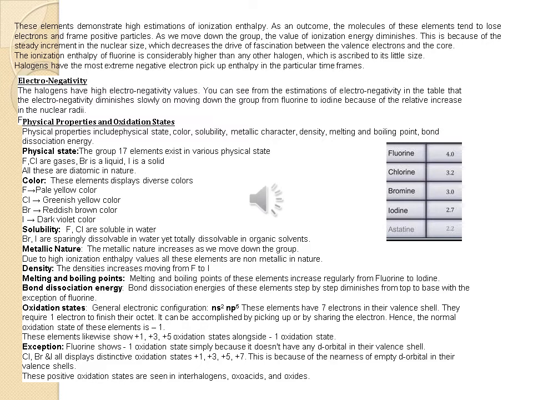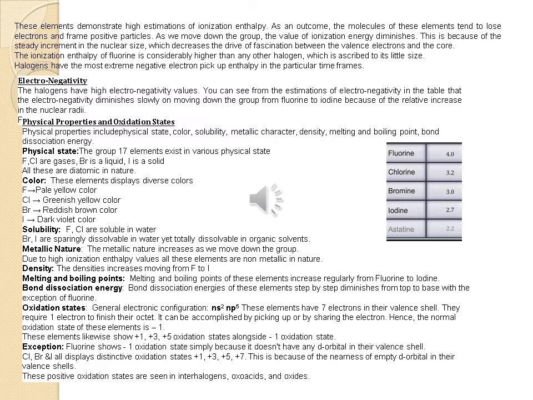Electronegativity. The halogens have high electronegativity values. In the tabular column we already discussed this. Moving down the group from fluorine to iodine, because of the relative increase in the atomic radii, the electronegativity also diminishes. Physical properties and oxidation state.